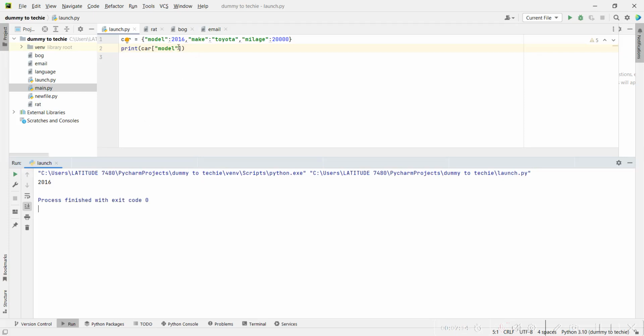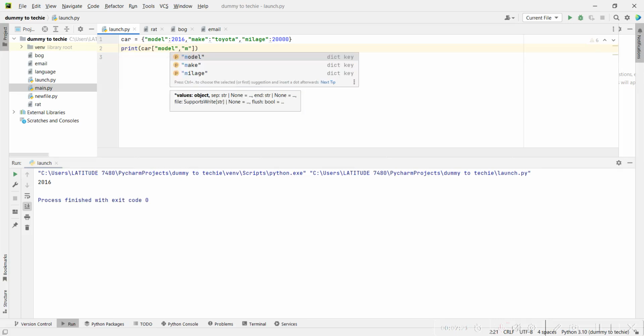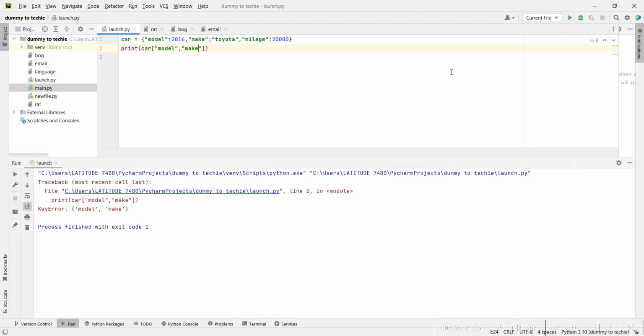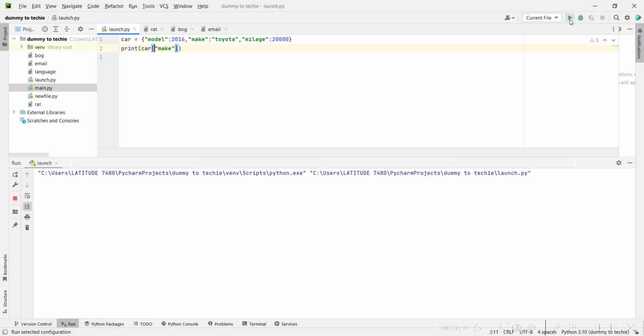If I decide to print the make, I don't know if this will allow me to put another key there, but let's see. Not model this time, make. As you can see, it takes only one argument apparently, so I have to decide which one I want and print out only one. Now print out the make for me, and it should print out Toyota. So as you can see, I can access the values inside here by simply using the keys.